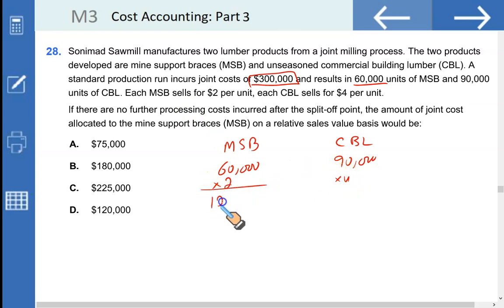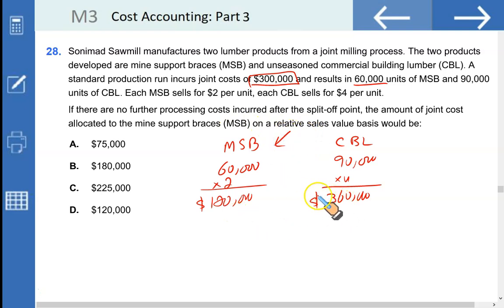That means the sales value is $120,000 for MSB and $360,000 for CBL. If there are no further processing costs incurred after the split-off point, what is the amount of joint cost allocated to mine support braces, MSB, on a relative sales value basis?